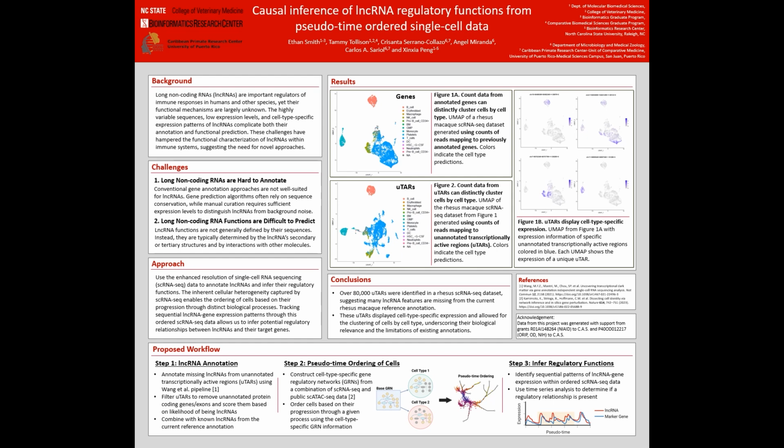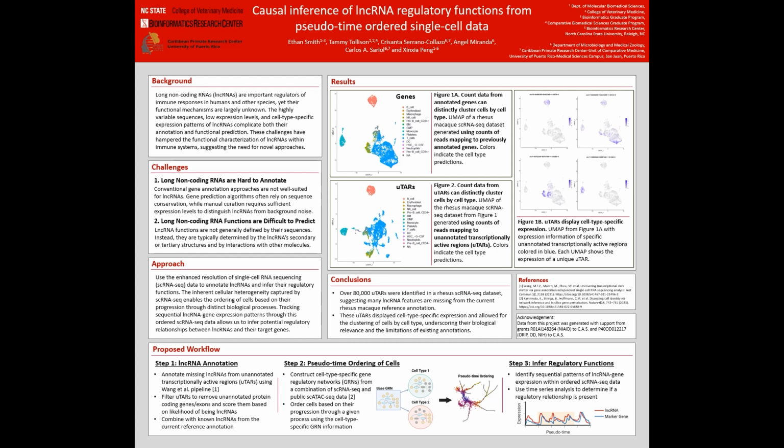The next step of our proposed workflow involves performing the trajectory inference to obtain our pseudo-time ordering of cells. To accomplish this, we plan to use a well-established method by Kamimoto et al. that involves construction of cell-type-specific gene regulatory networks from a combination of our single-cell RNA-seq data and a public single-cell ATAC-seq reference.